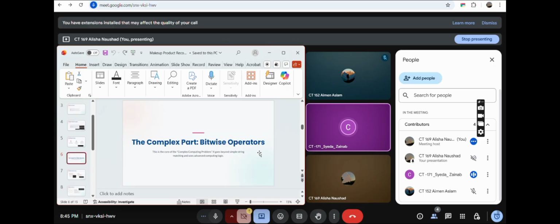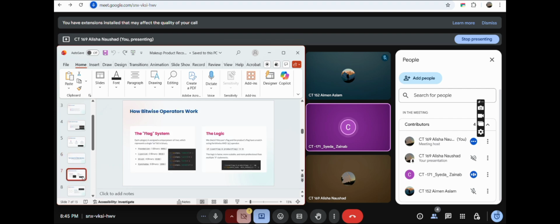Hello everyone, today I'll be explaining the core logic and the bitwise part of our recommendation system. To understand it carefully, first let's talk about the flag system. In the flag system, each product category is given a unique number, which is a power of 2. For example, the foundation is given number 1, lipstick number 2, blush number 4, and eyeshadow number 8.